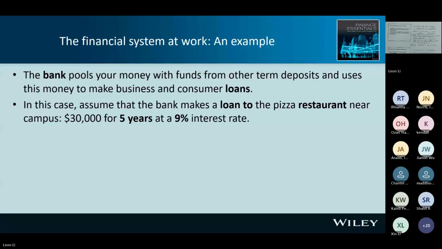So this is the financial system, but let's focus on financial institutions. Why is the financial institution important? The reason is very simple. If there is no bank, the system will be very difficult to work. If you are a saver, you need to find the borrower yourself. On the other hand, money borrowers need to find money savers themselves. So you can see it's very difficult.